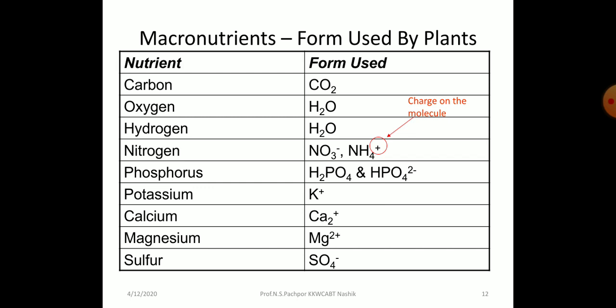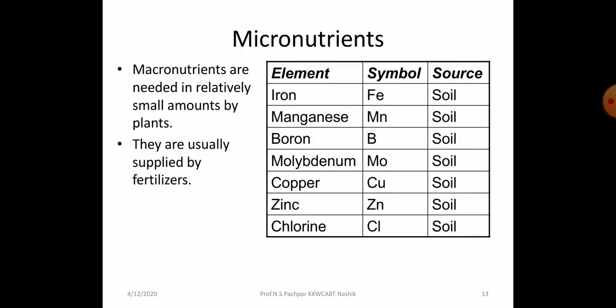Then these are the nutrients and their forms: carbon in carbon dioxide form, oxygen in oxygen form, hydrogen in water form, nitrogen in nitrate and ammonium form, phosphorus in phosphate ion, then potassium in potassium ion, calcium in the form of calcium ion, magnesium in the magnesium ion, sulfur in the sulfate ion.